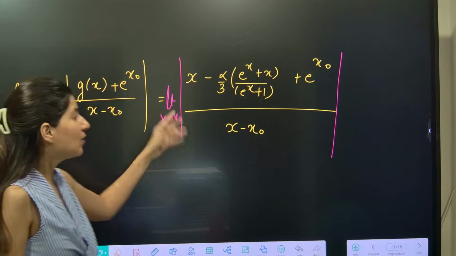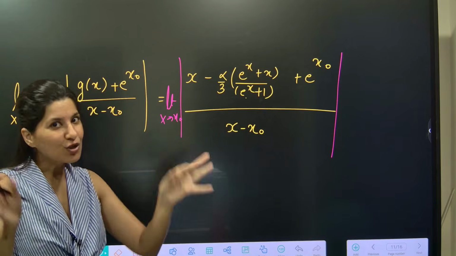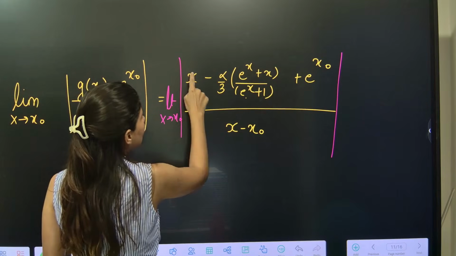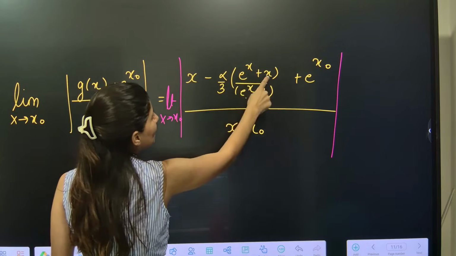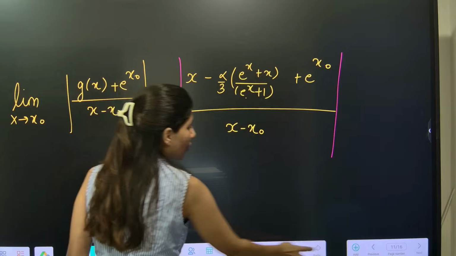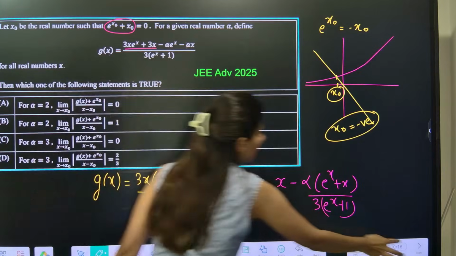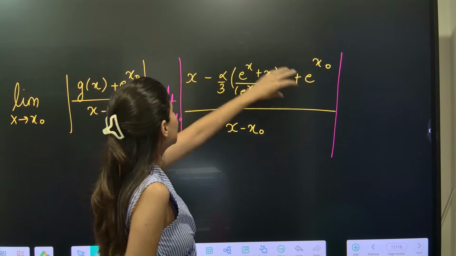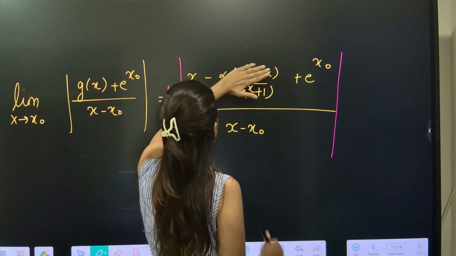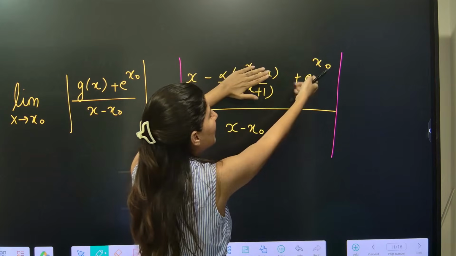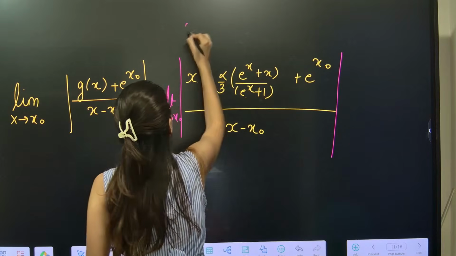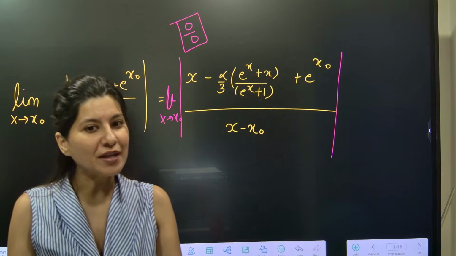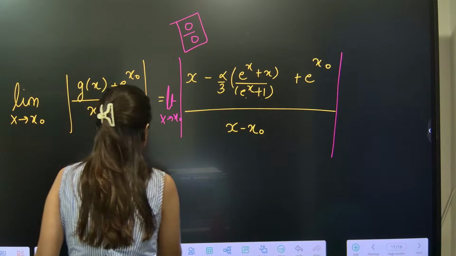Understand, the moment you see a limits question, what do you do? You check out the form and accordingly proceed, right? So if you put x naught over here, e power x naught plus x naught is anyway 0. So this expression will be 0. So this is gone. This is x naught plus e power x naught, again 0. This is also 0. So clearly this is a 0 by 0 form. How many of you agree that this is a 0 by 0 form, and what I am going to do is apply L'Hopital. That's the only thing.